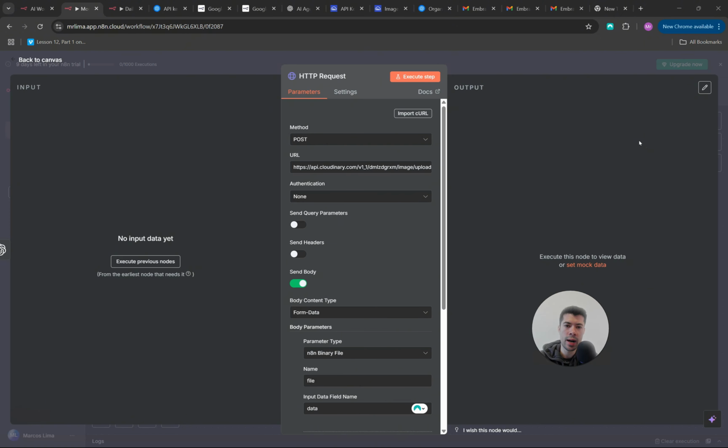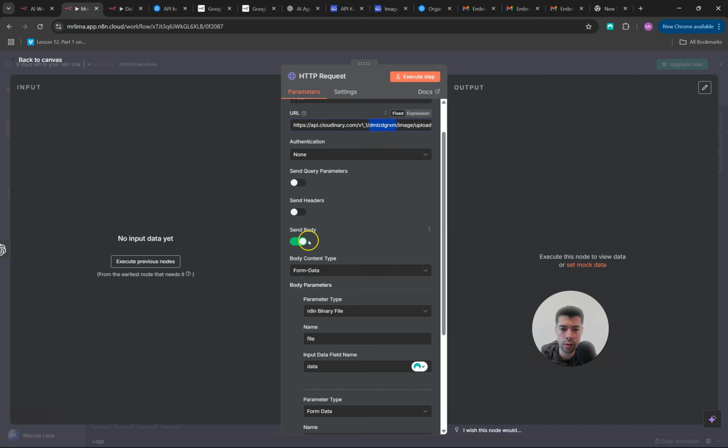And this is how our HTTP request node must be set up. The method is POST because we are sending data. Then the URL, that's my URL. You need to replace this part here with your actual account name. Again, all this information is in the file that I'm making available for you to download. The authentication you leave as none because this is a public URL, so there is no authentication.